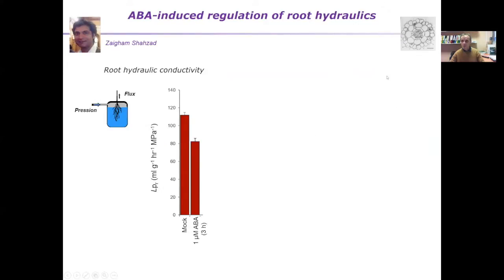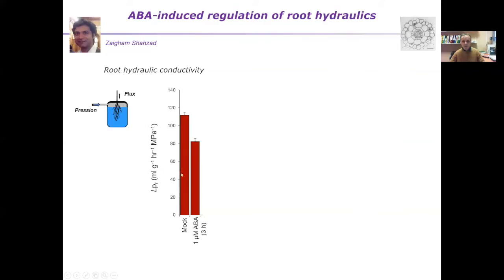Although we did a lot of such studies, today I will just show you one slide related to work performed by Zagam Shazad, where he studied the effects of ABA on root hydraulic conductivity that again we measure using pressure chamber techniques. So here you see that a treatment of roots and plants by 1 micromolar ABA for 3 hours induces a significant decrease in root hydraulic conductivity, so-called LPR.